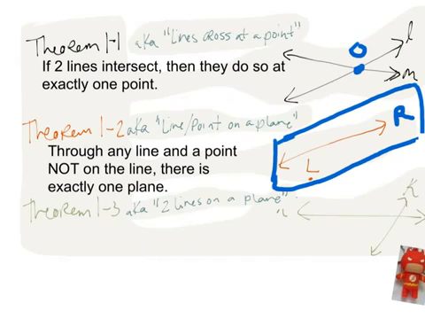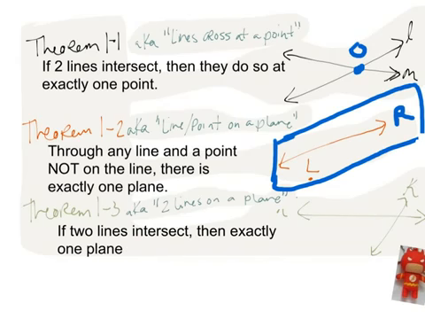The last theorem is a little bit wordy, but not too difficult. Theorem 1-3 says, if 2 lines intersect, then exactly 1 plane contains those lines. So let's read that again. If two lines intersect, then exactly one plane contains those lines.